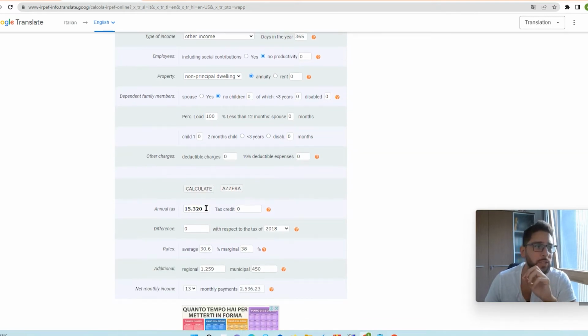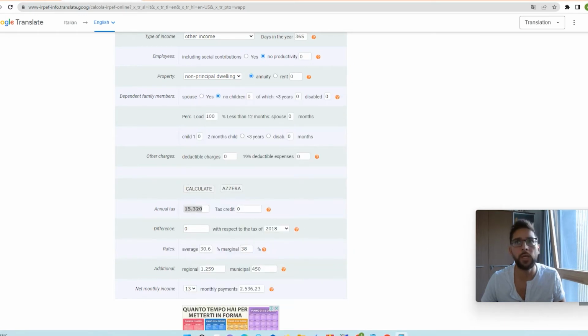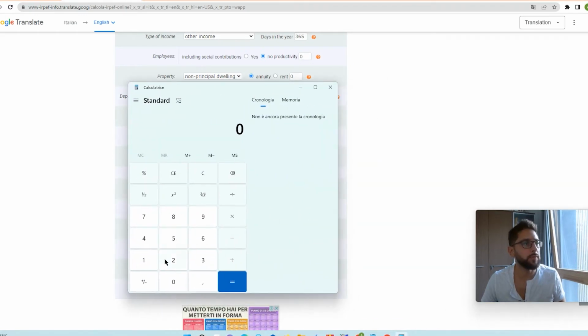So detractions means that you can take this annual tax to pay, and you basically can reduce this amount of money. So you take this 15,000 euro and minus detraction means minus some expenses like healthcare expenses.